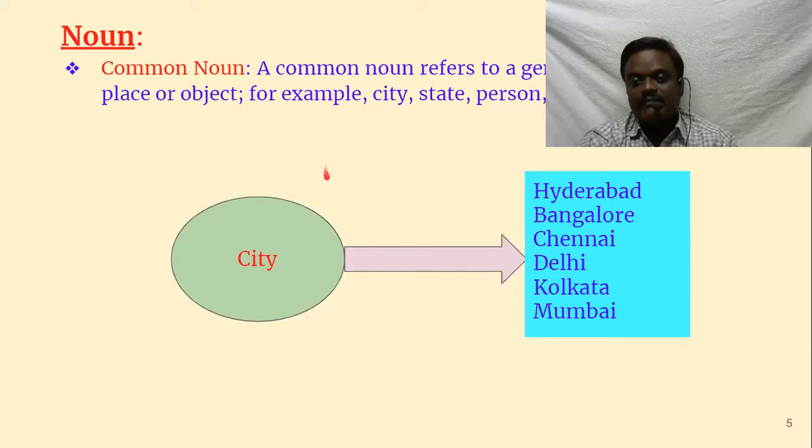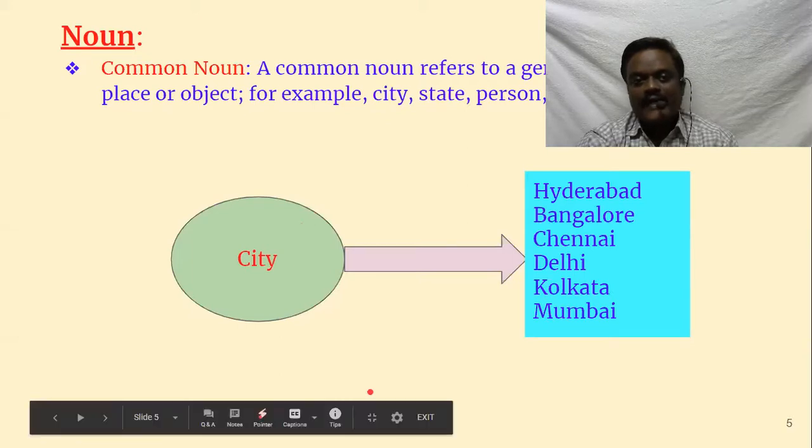It can refer to many things. That's why, in mathematical terms, we can say it is a one-to-many relation. So one name can refer to many things. That is the idea behind saying common noun.